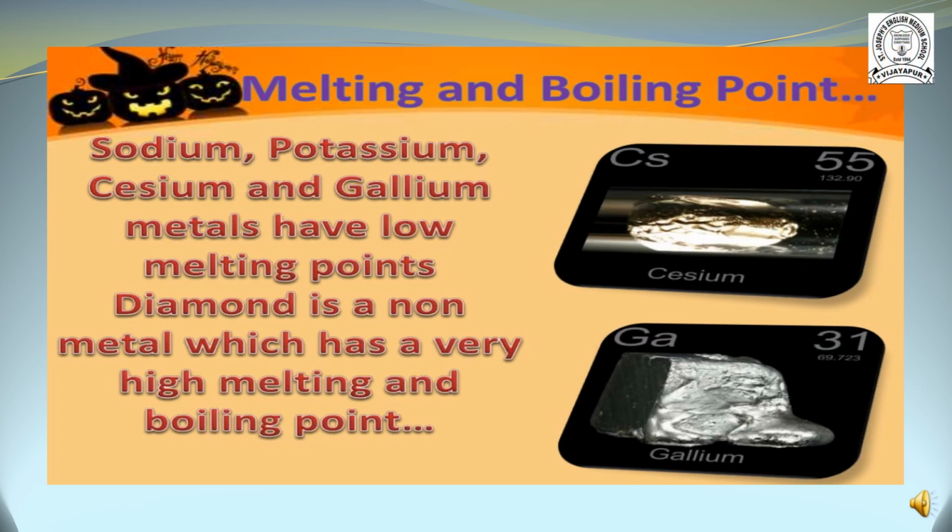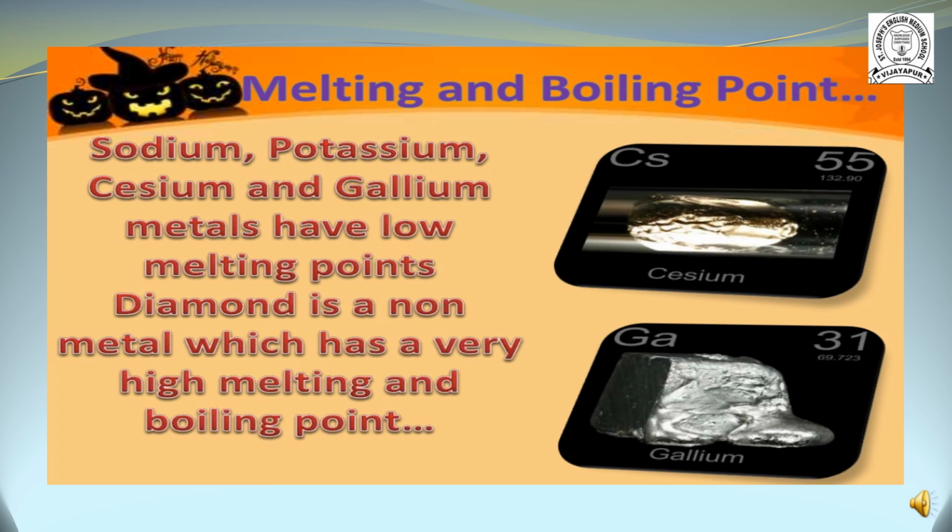Next, in exceptional cases, the melting and boiling points of both metals and non-metals. Sodium, potassium, cesium and gallium are metals that have low melting points. As you can see here, sodium, potassium, cesium and gallium are metals. Metals generally have high melting and boiling points, but in these exceptional cases, all four metals have low melting points.